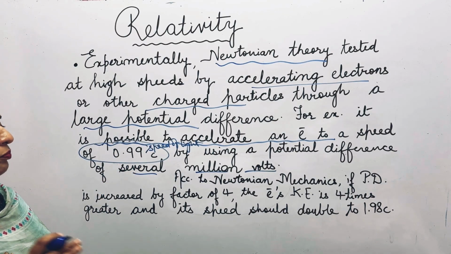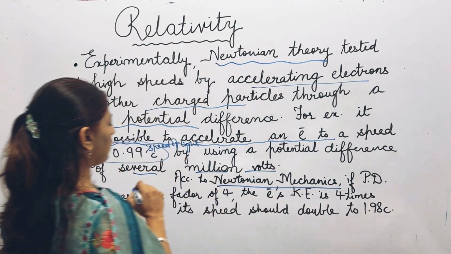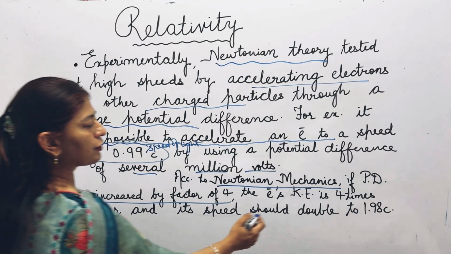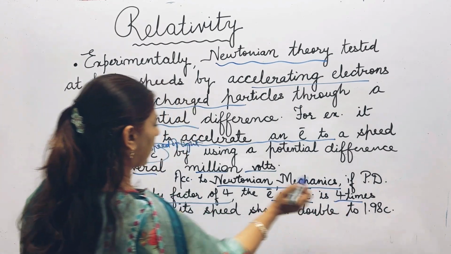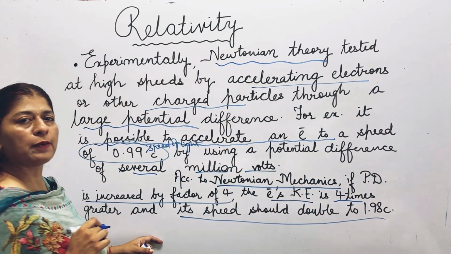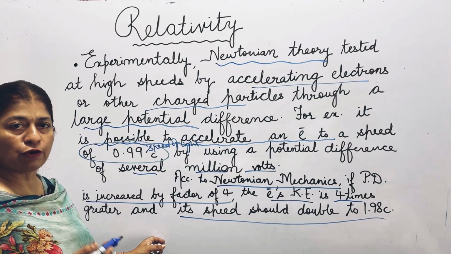But according to Newtonian mechanics, if the potential difference is increased by a factor of 4, the electron's kinetic energy becomes 4 times and its speed should double, to approximately 1.98 times the velocity of light.